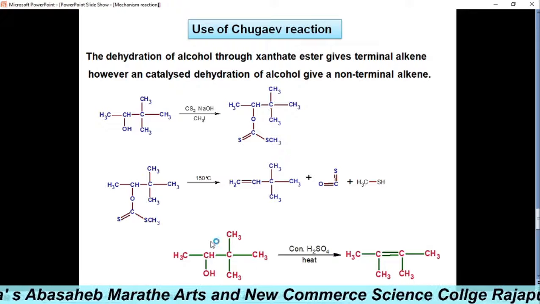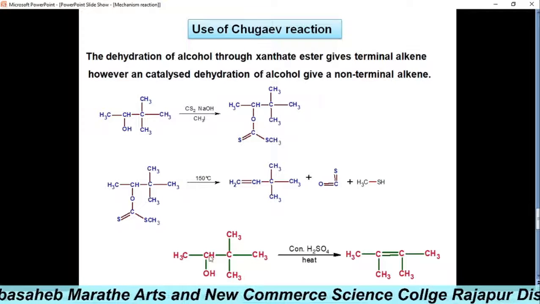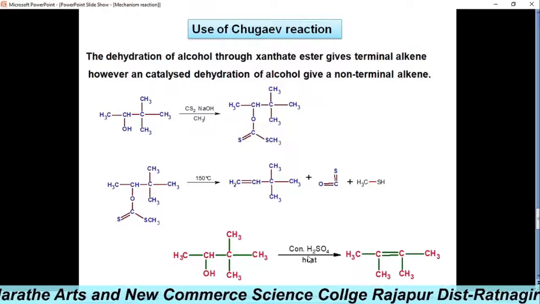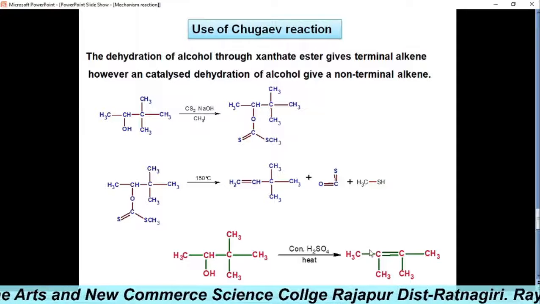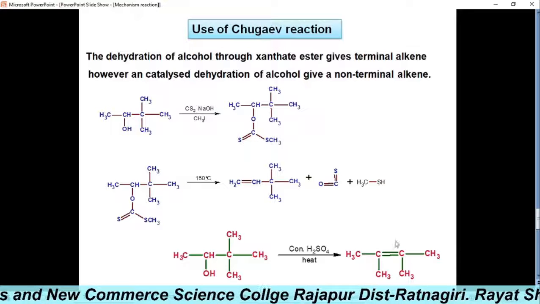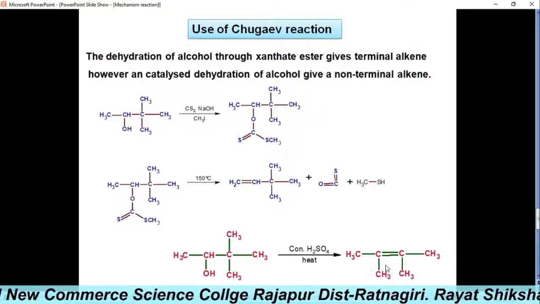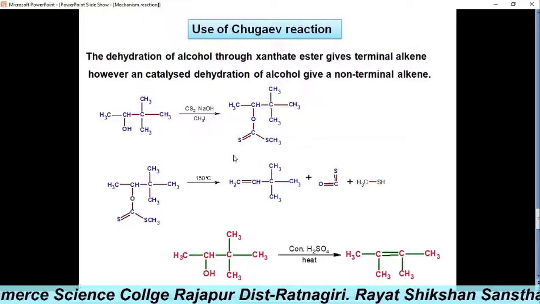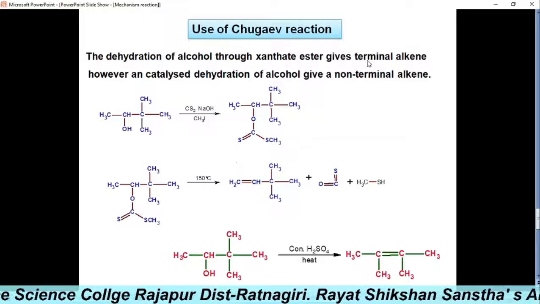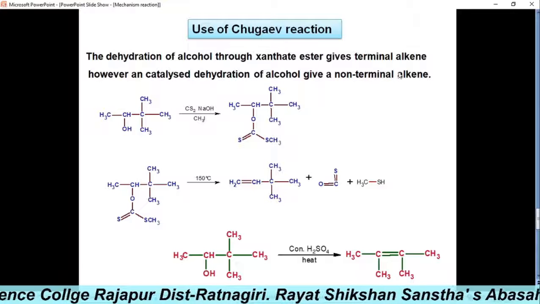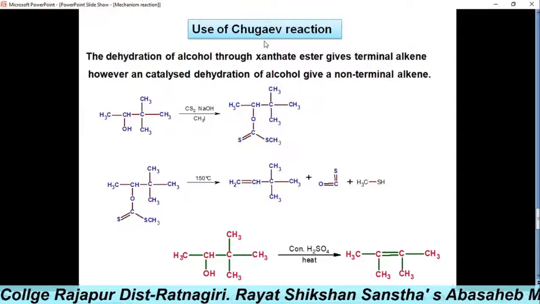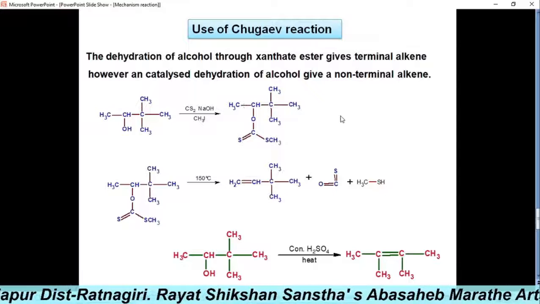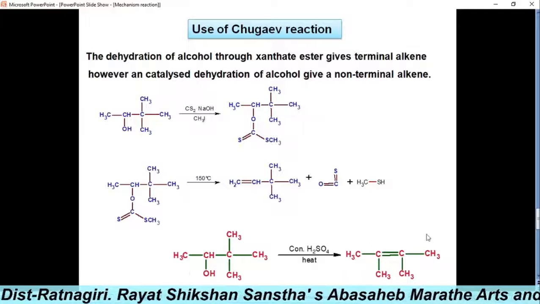And then these protons form the carbon-carbon double bond by losing H plus in the form of water. That is a non-terminal alkene. And hence, we prepare the terminal alkene using the Chugaev reaction, and catalyzed dehydration of the alcohol gives a non-terminal alkene.